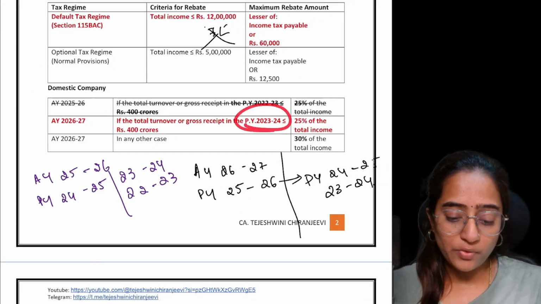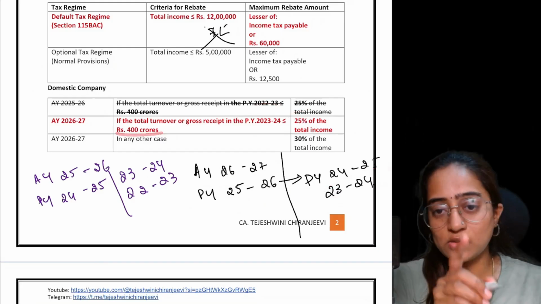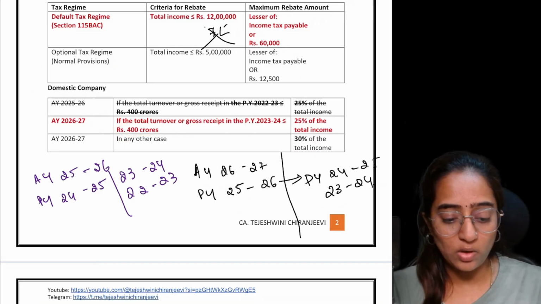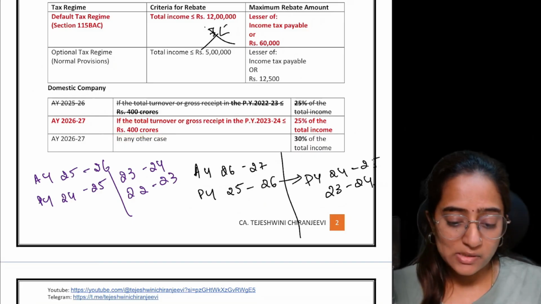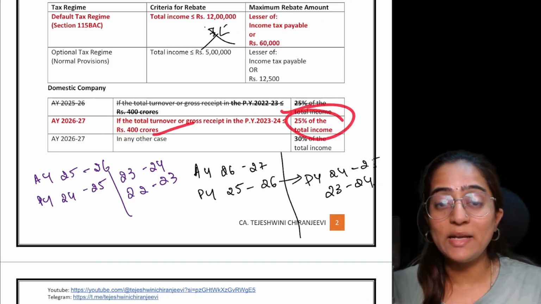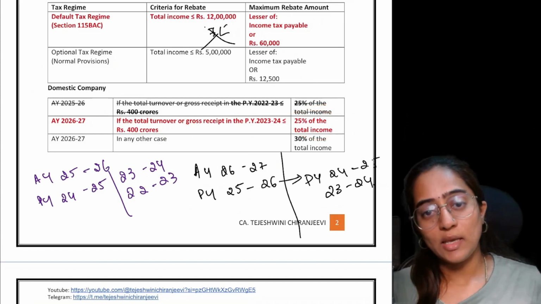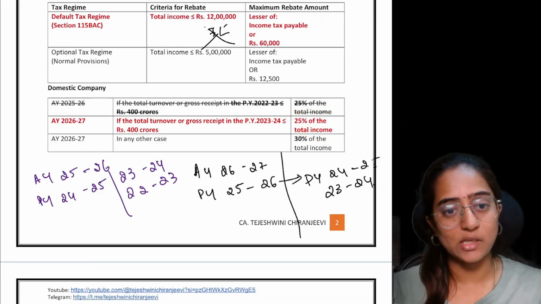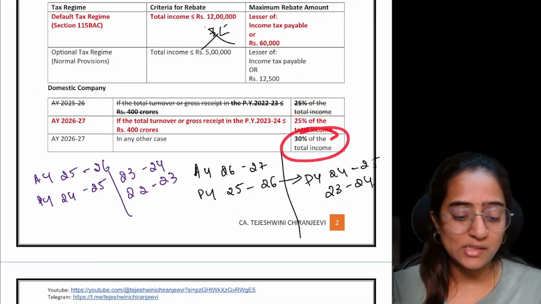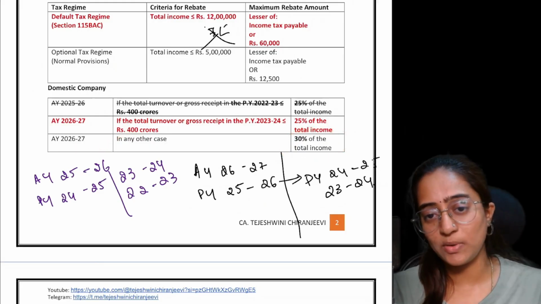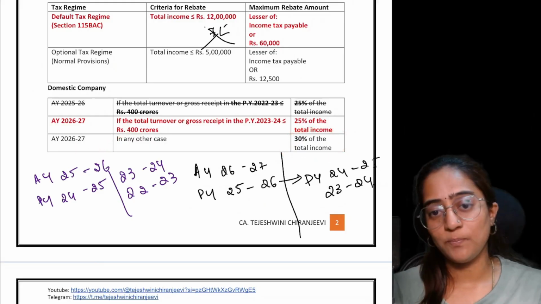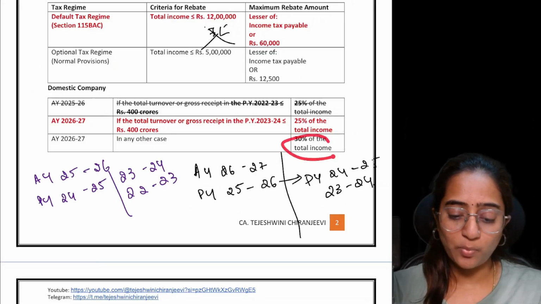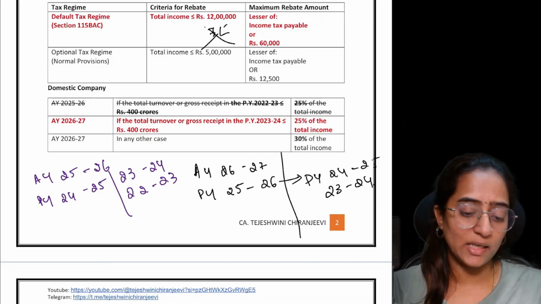PY 23-24, if your turnover is less than or equal to 400 crores, this one you have to remember. There is no other option, no logic involved, it is just that 400 crores. If it is less than or equal to 400 crores, you have to pay 25% of the total income as your tax rate. In any other case, it is 30%. However, the same was prevailing in the previous year also. That is, in the last AY also you had the similar point. There is no amendment which has come up in any other case.